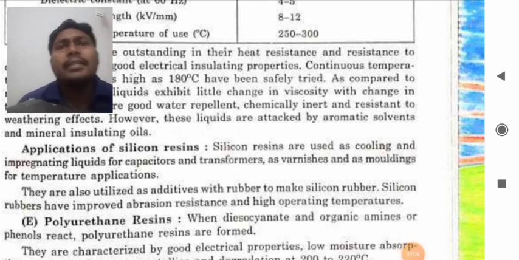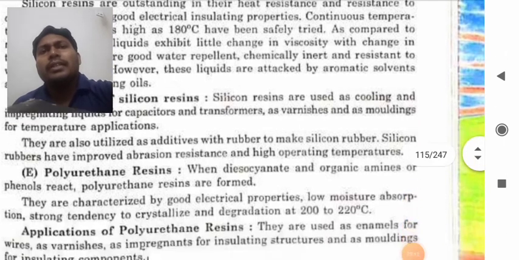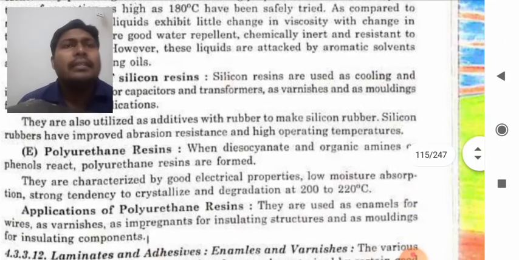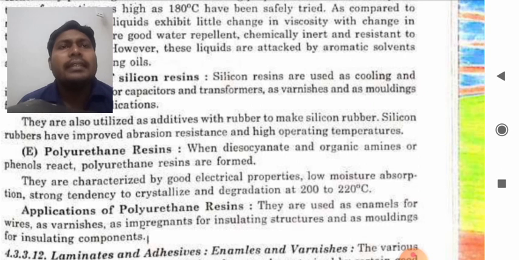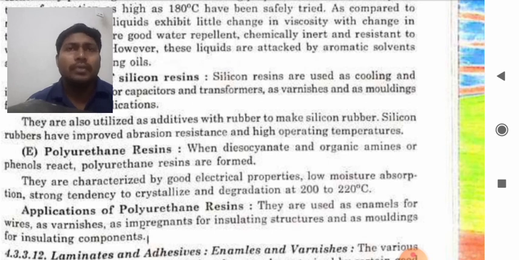Now polyurethane resins. When diisocyanate and organic amines or phenols react, polyurethane resins are formed. They are characterized by good electrical property, low moisture absorption, strong tendency to crystallize, and degradation temperature of about 200 to 220 degrees centigrade.